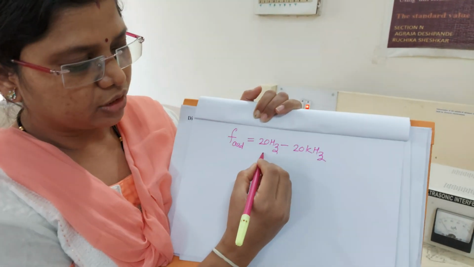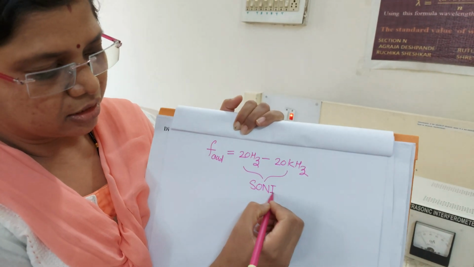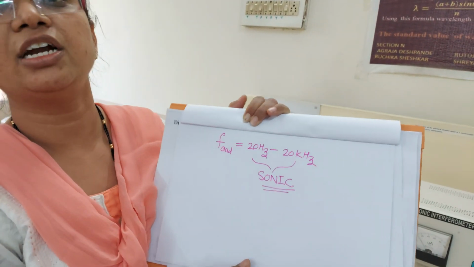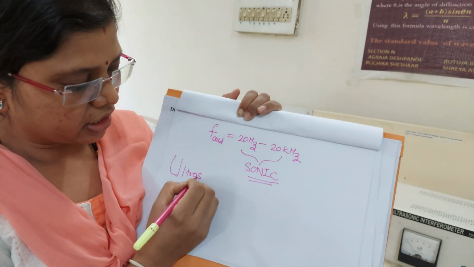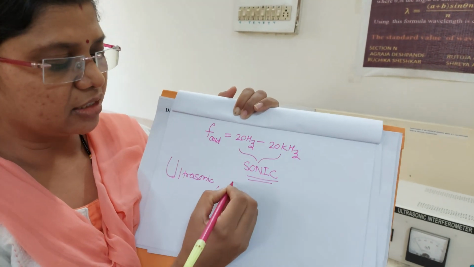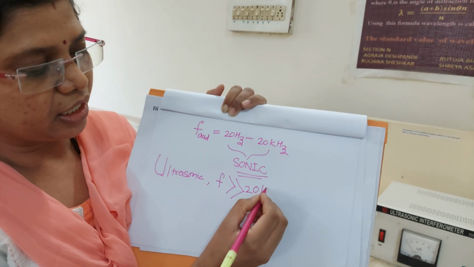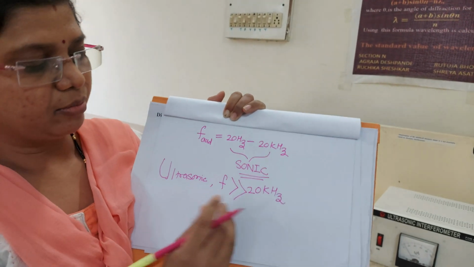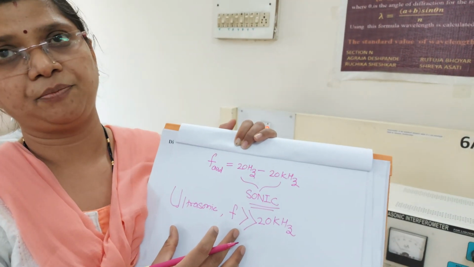This range we call sonic. Now we are talking of ultrasonic waves. Ultrasonic means sound whose frequency is greater than 20 kilohertz. That means these sound waves are inaudible to us.